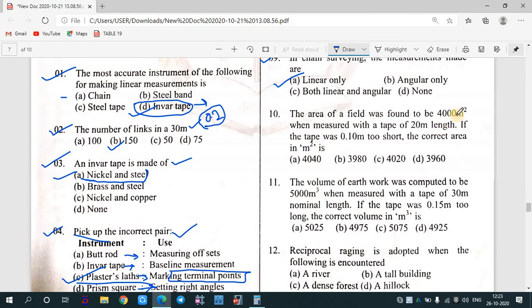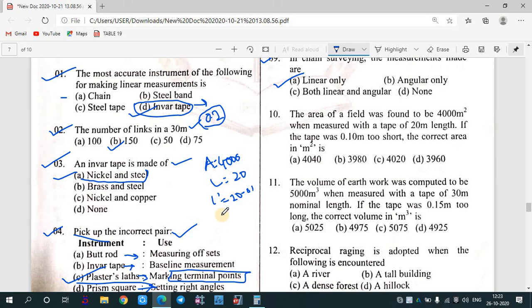The area of the field was found to be what? 400 meter square. So area is given as 400. Okay. When measured with a 20 meter chain, it is 20 meter. Okay. If the tape is 0.10 meter too short, so L dash is what? 20 minus 0.1. The corrected area is what? So we need to calculate the corrected area.